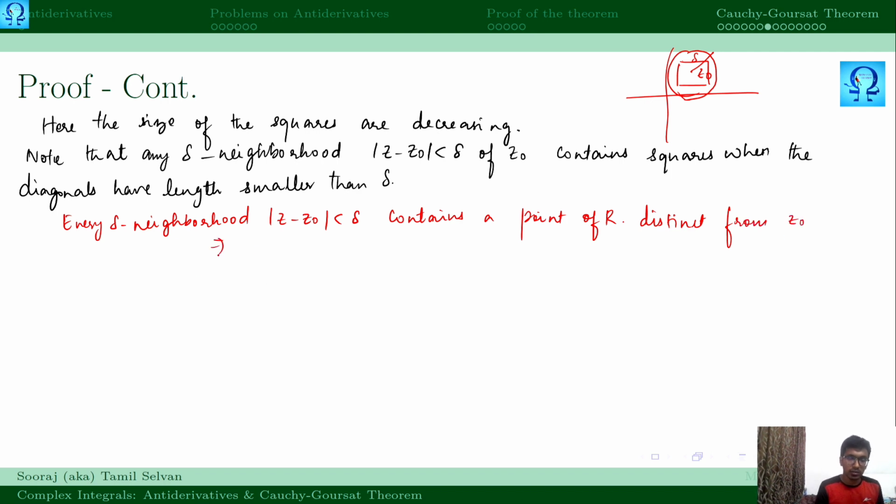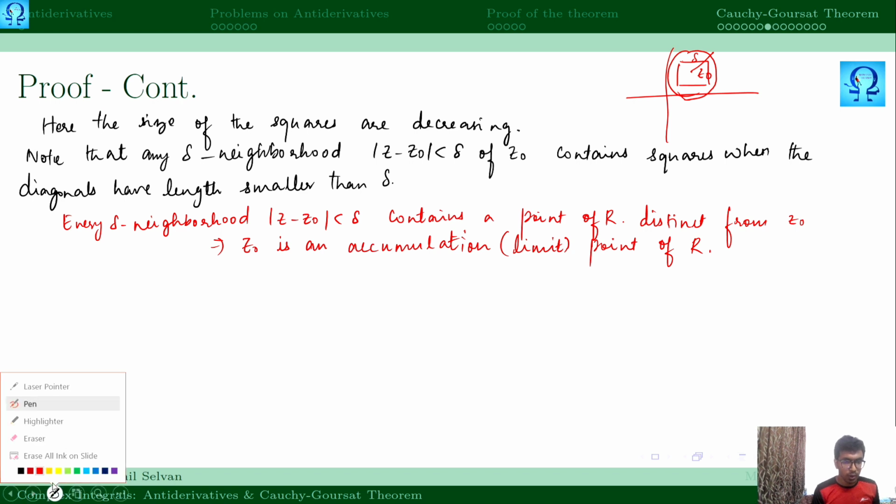So this means z naught is an accumulation point. I think some of you, those who are following this course and those who are following the course on real analysis by me, are hearing this term for the first time. Accumulation point means a limit point. This is the limit point of the region R.